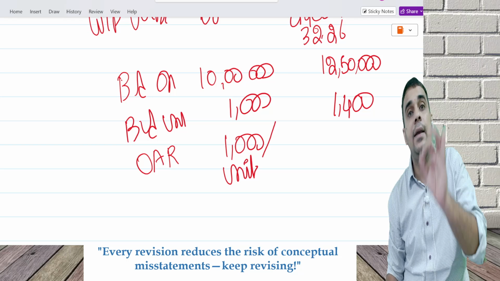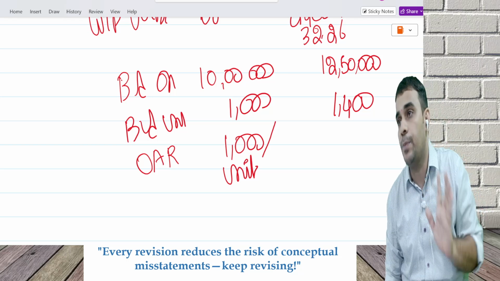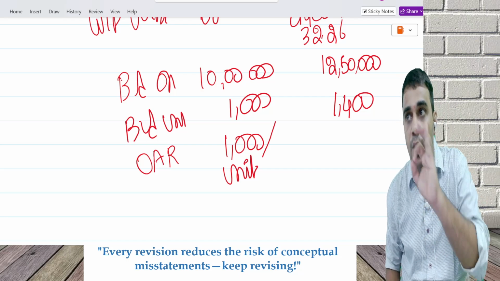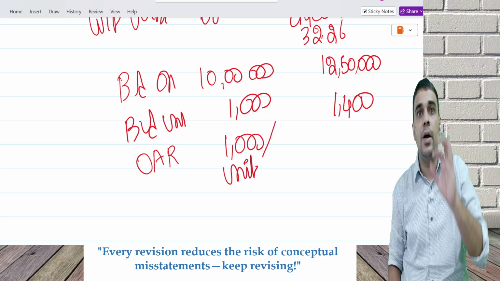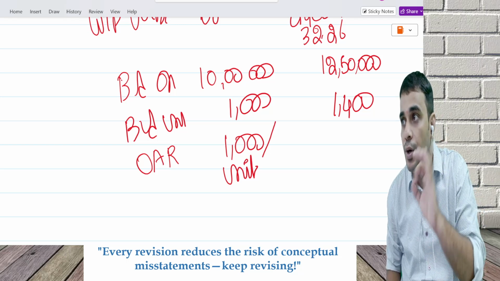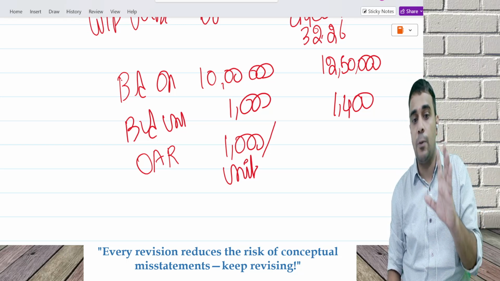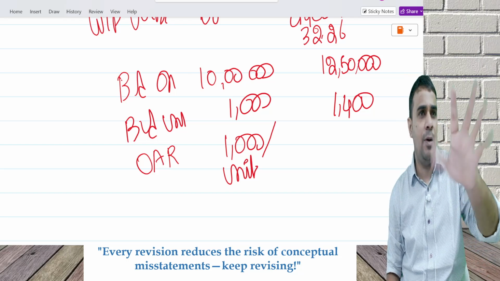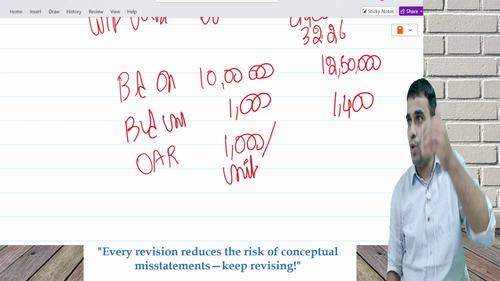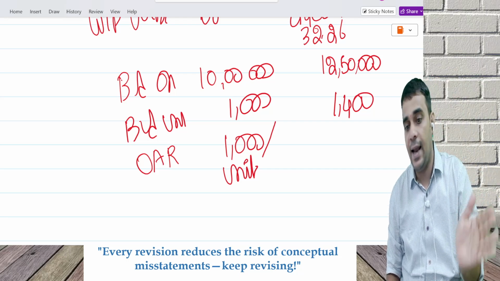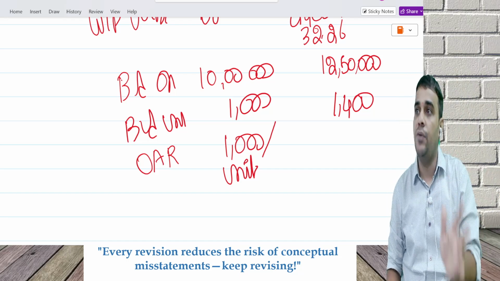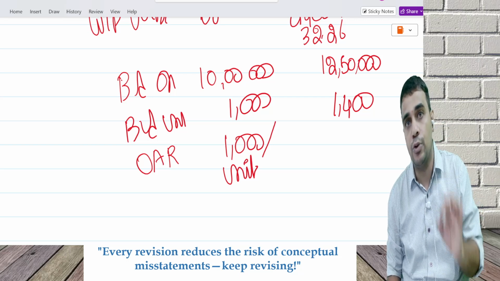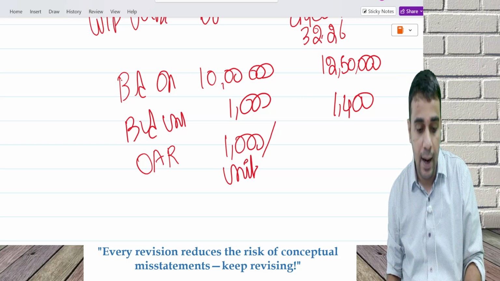Every unit I recovered 1400 into 1000 rupees. I'm again repeating: budgeted was 10 lakh, 1000 units, 1000 per unit. Any random number you take, okay? Overhead went up to 12 lakh 50, units went up to 1400. My recovered amount is 1400 into 1000, 14 lakh. Under recovery, over recovery?